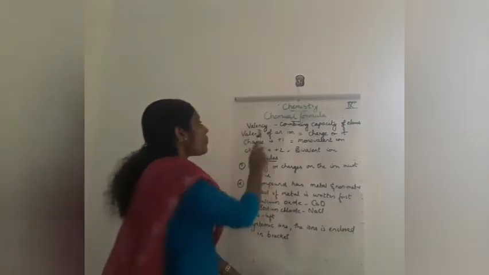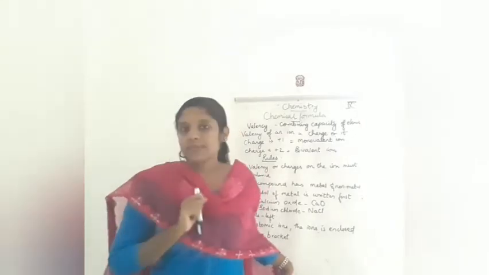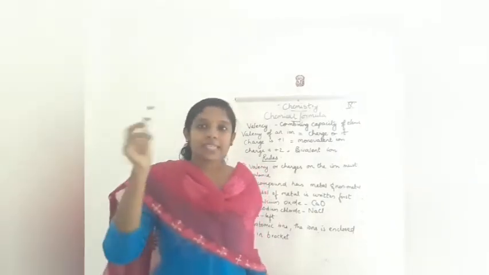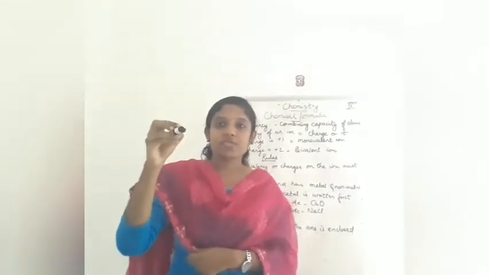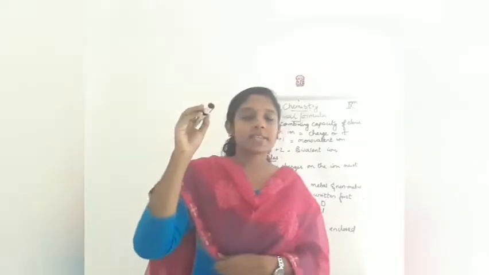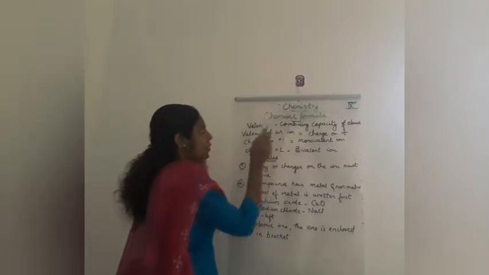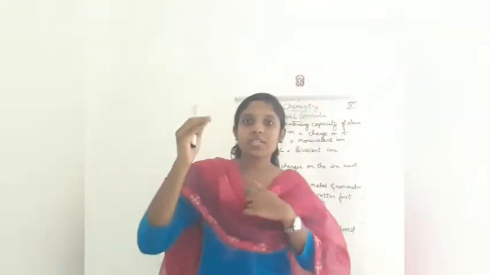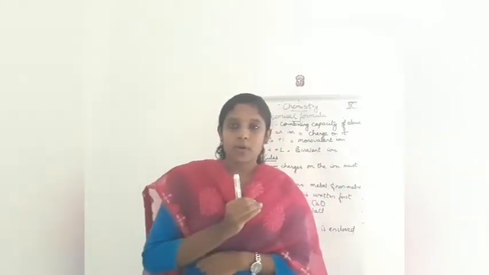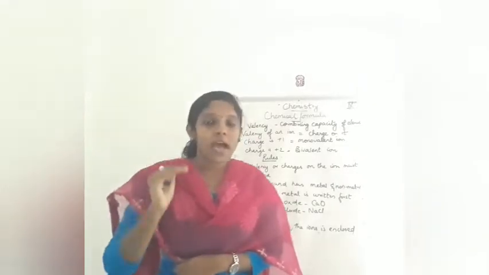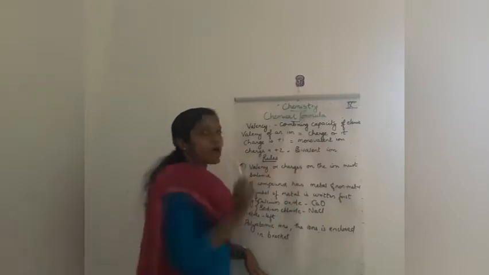And what is the valency of an ion? The valency of an ion is equal to the charge present on it. Last class I told you what a cation, an anion and an ion are. Elements or atoms having a charge are called ions, and they can have a positive or negative charge. If the charge is plus 1, the valency is 1. So the valency of an ion is equal to the charge on it.